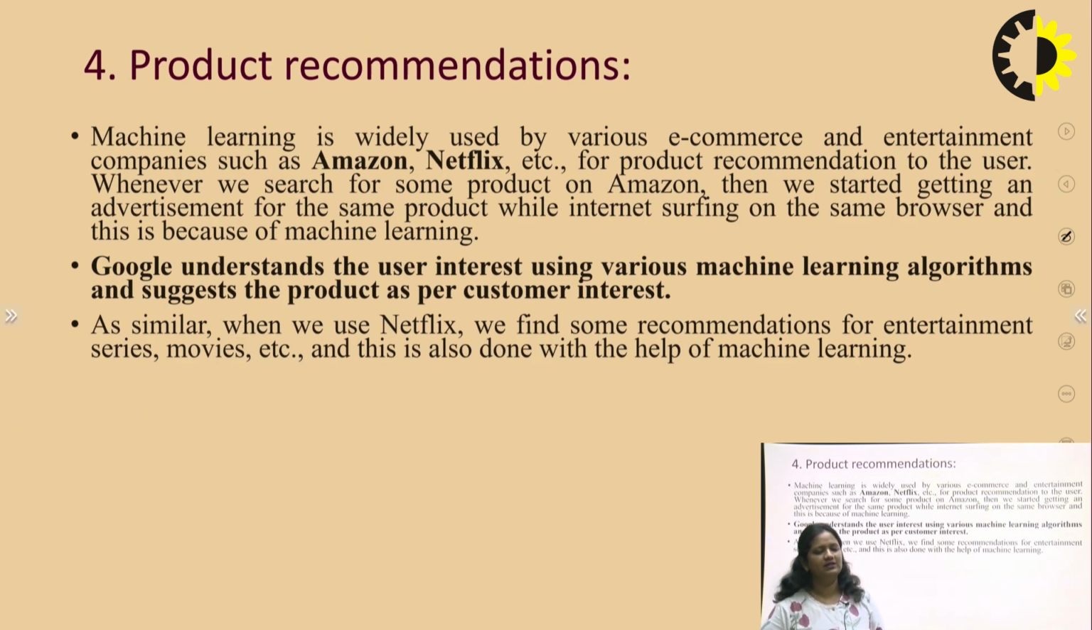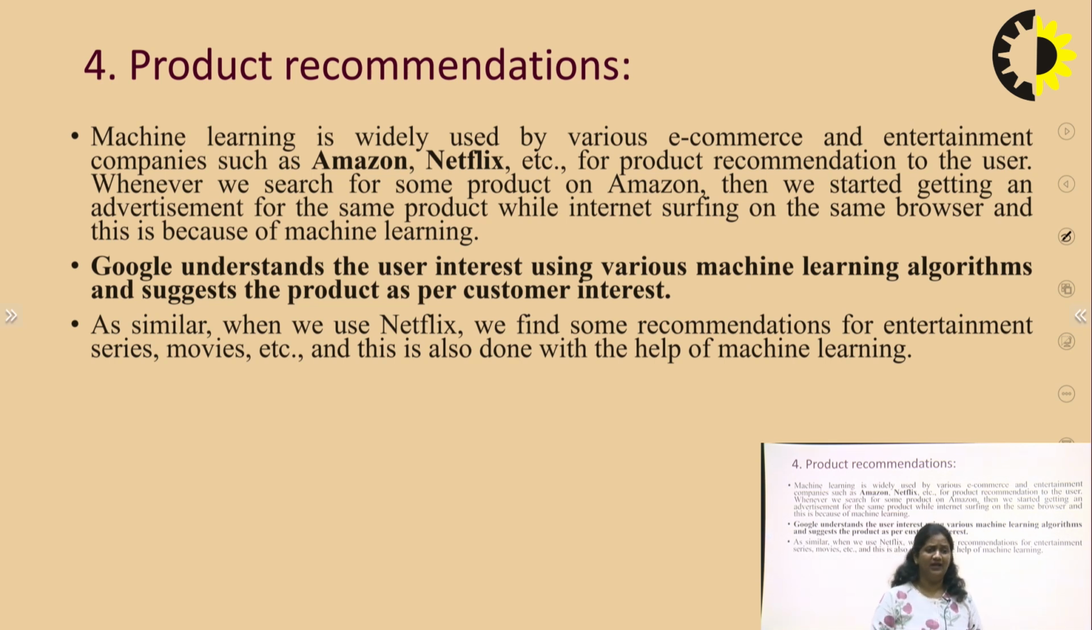The third application is product recommendation. Machine learning is widely used by various e-commerce and entertainment companies such as Amazon and Netflix. What do you understand by product recommendation? Have you seen on Amazon or Netflix, when you search for movies, either a comedy movie, a kids movie, or a thriller movie, that comes under product recommendation. When you search again, it provides recommendations for the types of movies you searched before. Now, how is it possible?